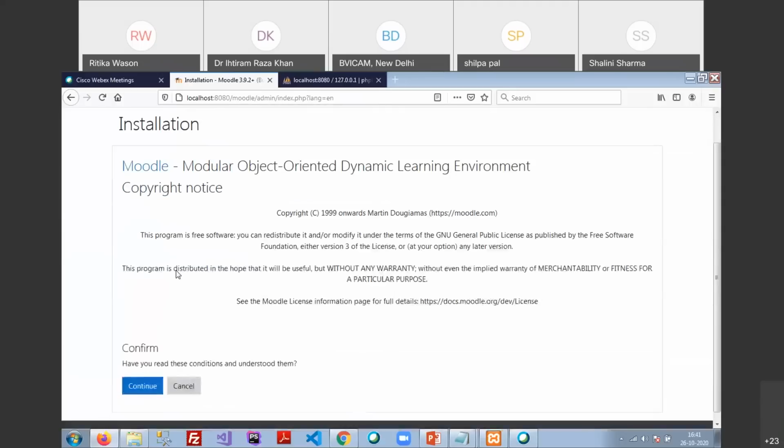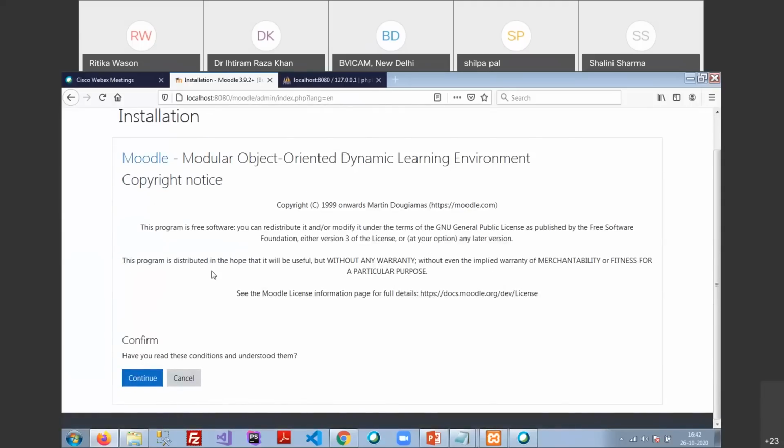Okay. So it is just giving information that if you lose any data, because Moodle provides flexibility in its system, like a lot of plugins and a lot of flexible environments. But suppose you make some changes that are not necessary to do in Moodle, then it is quite possible it may harm your Moodle database, and the data may be lost.